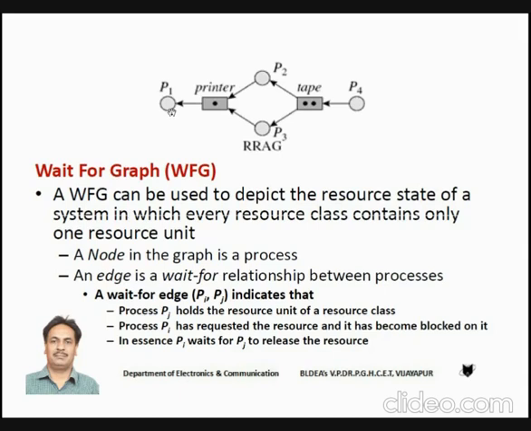Four, sir. Yes, we have four processes. What are those? P1, P2, P3, and P4. Okay, how many types of resources do we have? Two, sir. One is a printer, and the second one is tape. Then how many printers do we have? The dot indicates how many resources we have of the same class. How many printers do we have, students? One, sir. One printer. And how many tape drives do we have? Two, sir. We have two tape drives, right?